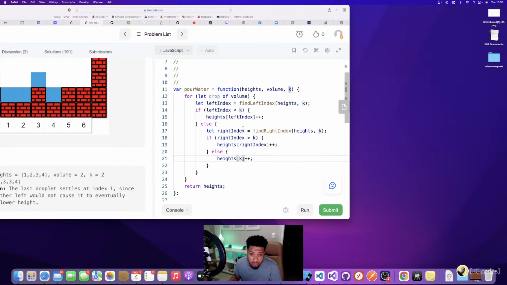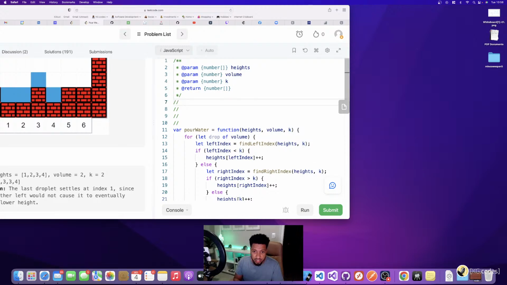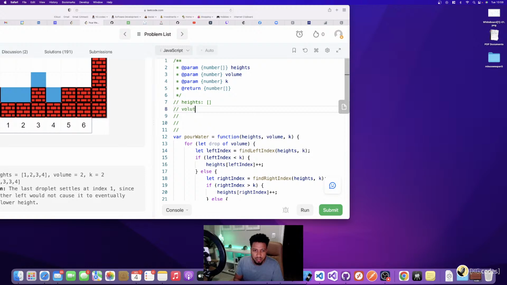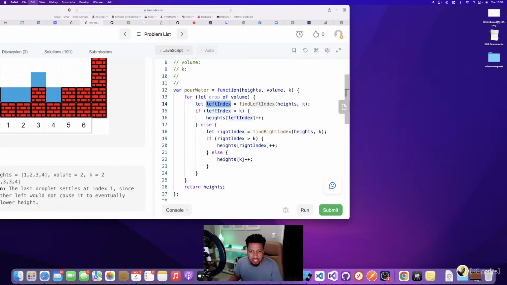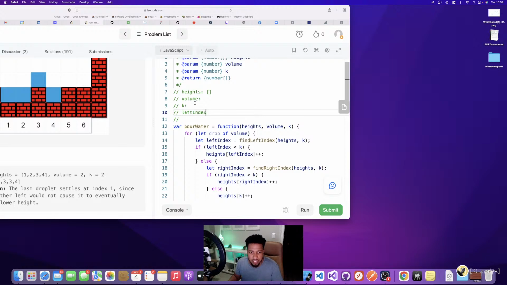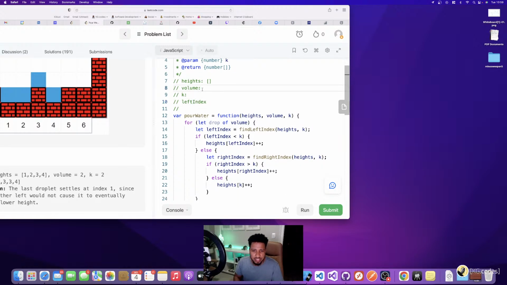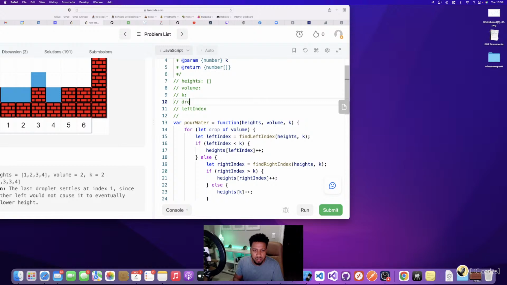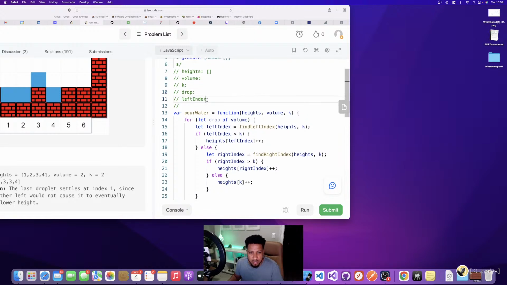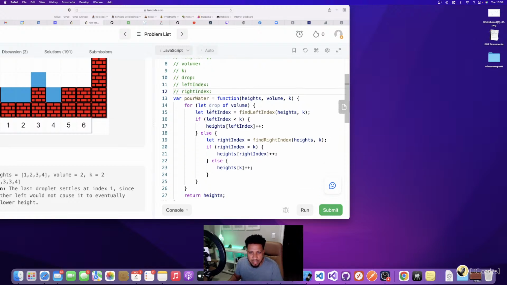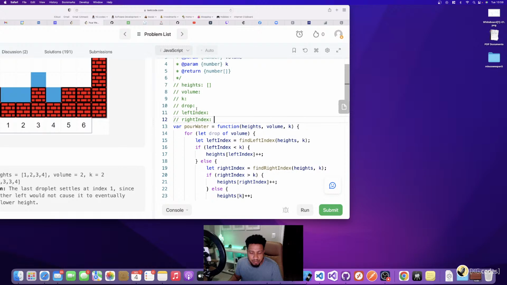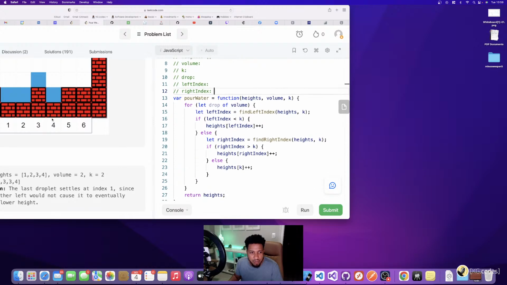With all that being said, what I usually do here is run through the code manually. I'm setting up some values, and I'm going to put drop in here too, like what water drop number we're on, and then left index, right index. I take all my variables and put them in a comment, and then update them as I walk through the code manually before I run it.